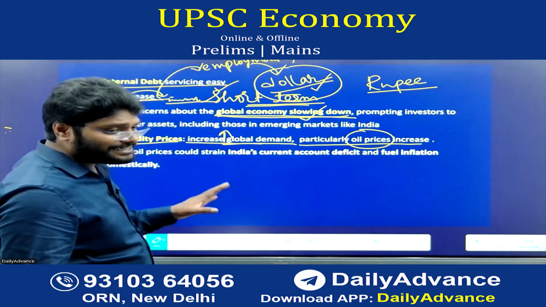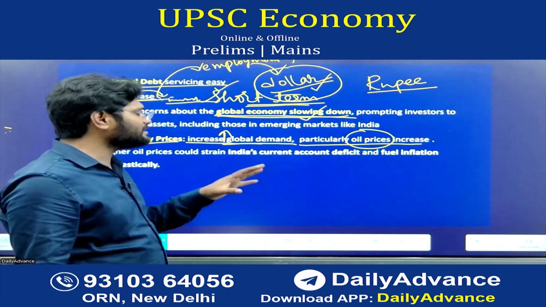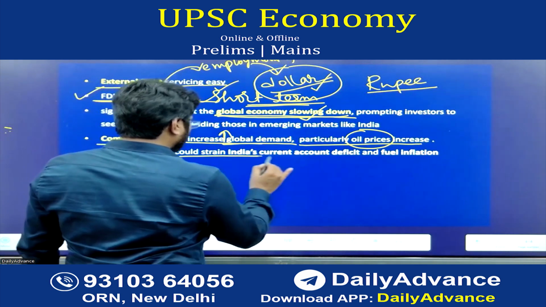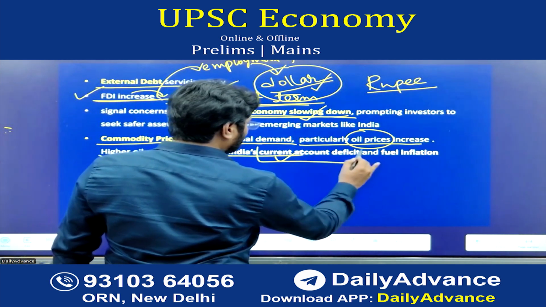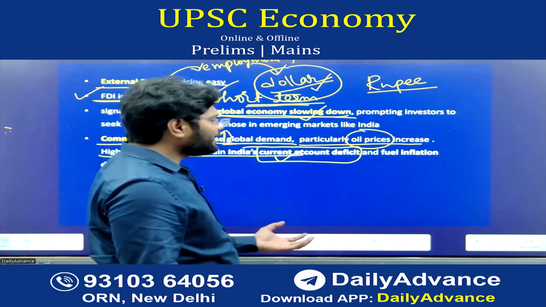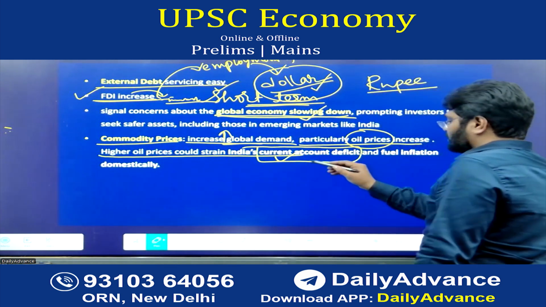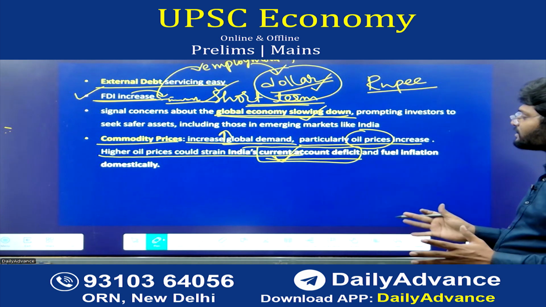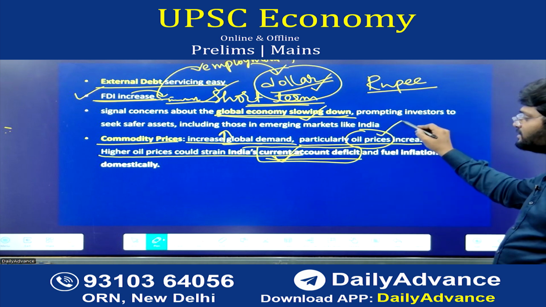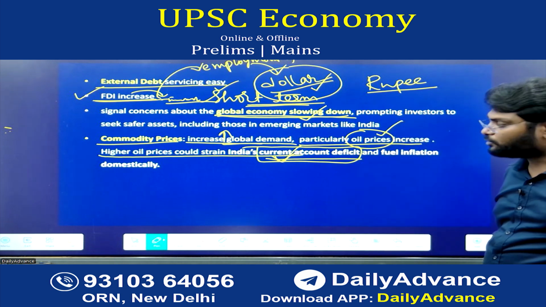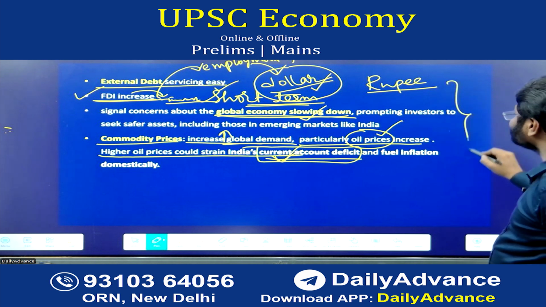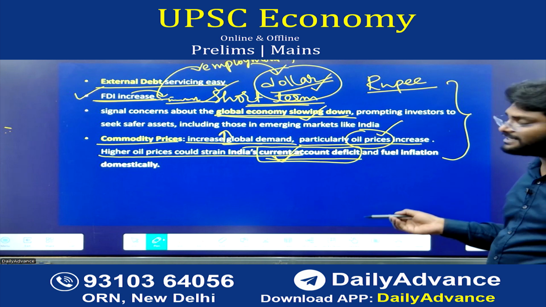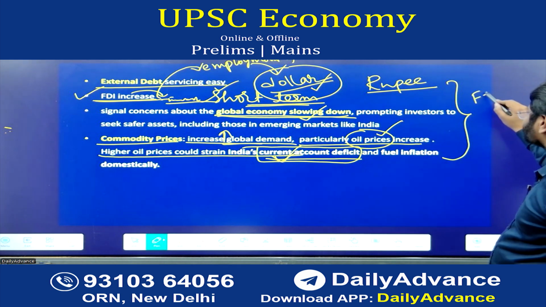But India is import dependent on oil from West Asia, so our current account deficit automatically increases. Generally, we pay for imports from the current account, so this deficit widens. Understand? Because of costlier imports such as oil, the current account deficit will be larger. So these are the general positive, negative and neutral impacts on the Indian economy due to the federal rate cut.